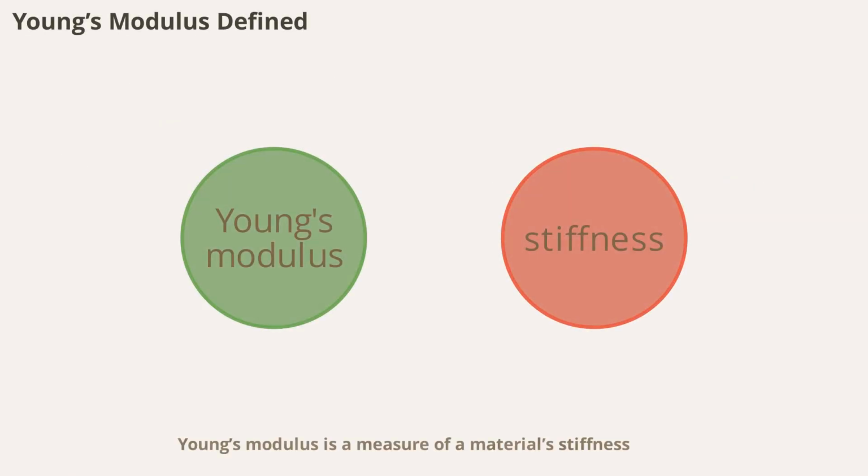Young's modulus is a measure of a material's stiffness. It's defined as the ratio of stress to strain within the elastic limit. A high Young's modulus means the material is very stiff and doesn't stretch much under force, like steel. A low value means it's more flexible, like rubber. This property helps engineers choose the right material for each application, balancing strength and flexibility.